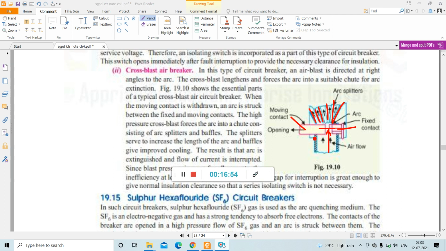So this is all about the air blast circuit breaker. Two types of air blast circuit breaker we discussed: one is cross blast and the other one is axial blast.